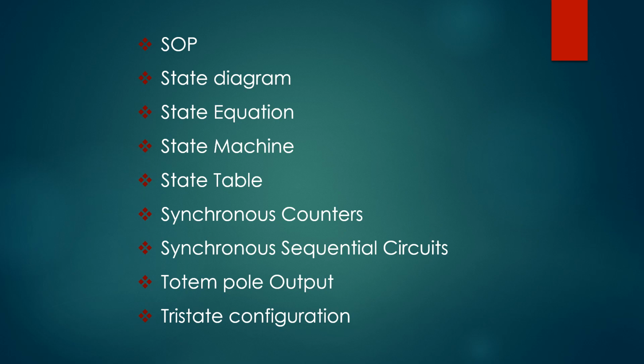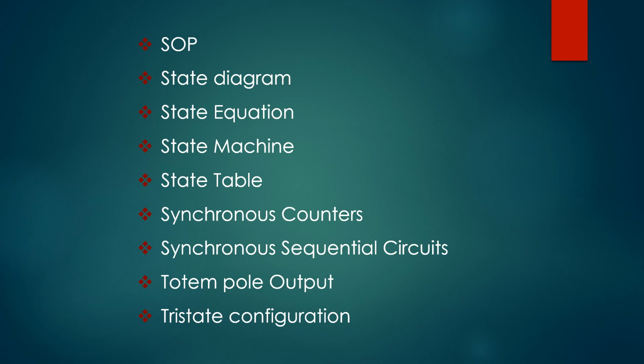Next one, synchronous counter. When a counter is clocked such that each flip-flop in the counter is triggered at the same time, the counter is called a synchronous counter. Next one, synchronous sequential circuits. In synchronous sequential circuits, signals can affect the memory element only at discrete instants of time. Next one, totem pole output. It is an output stage of the TTL logic family.